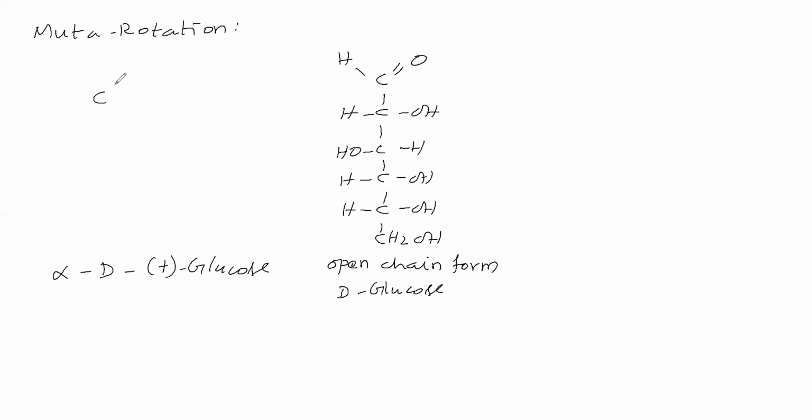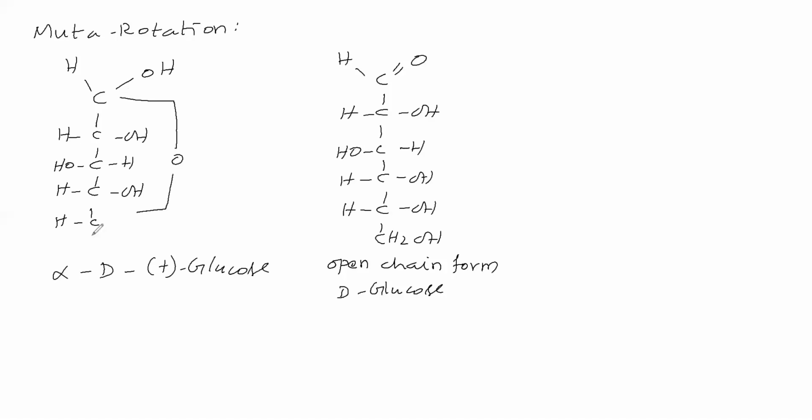In alpha D plus glucose, the C1 carbon, the first carbon, is the anomeric carbon. Here the OH group will be there. Second carbon, H OH. Third carbon, OH H. Fourth carbon, H OH. Fifth carbon, here H, and here O. Then sixth carbon, CH2OH. This is alpha D plus glucose.